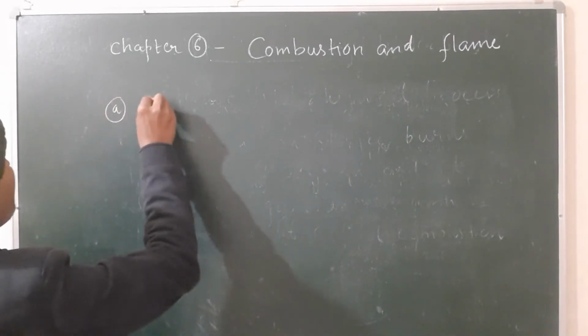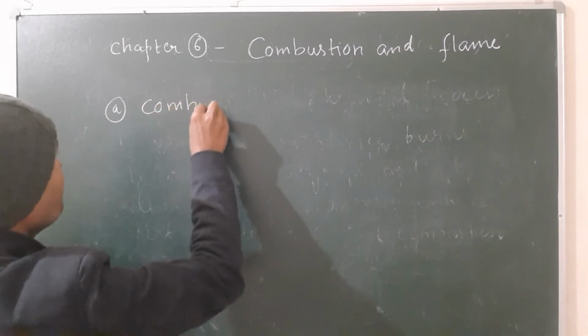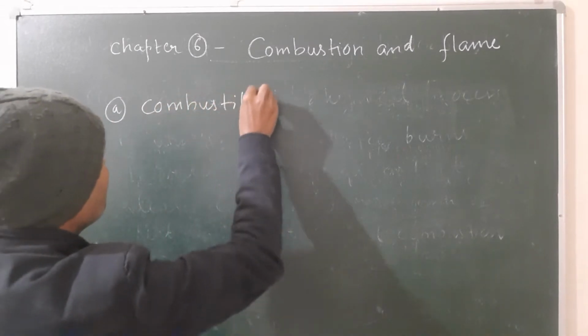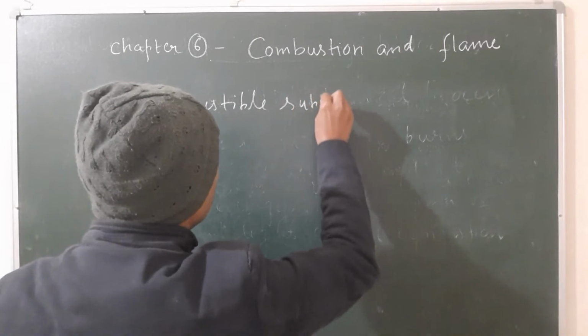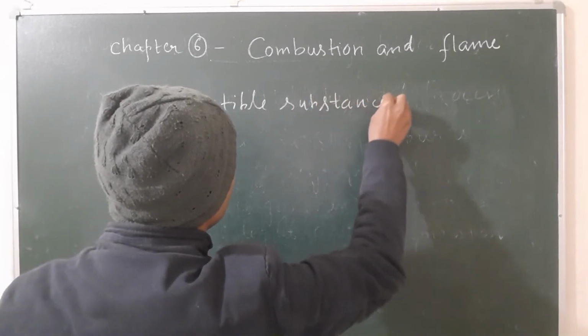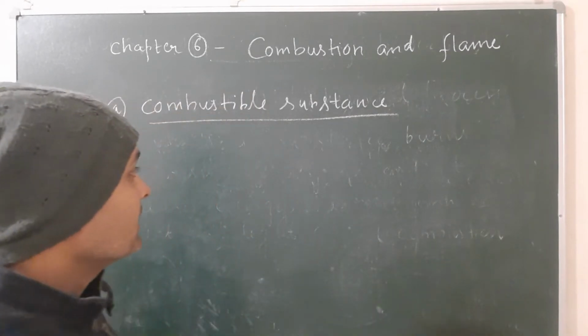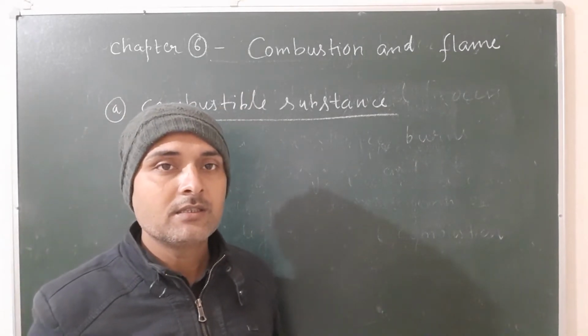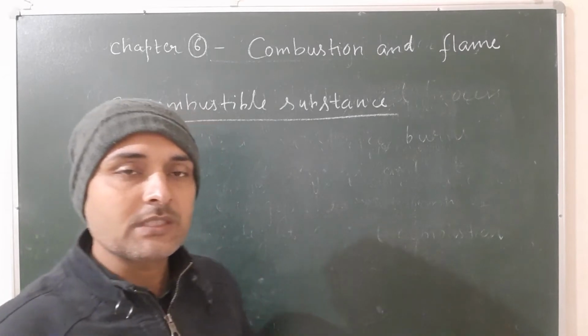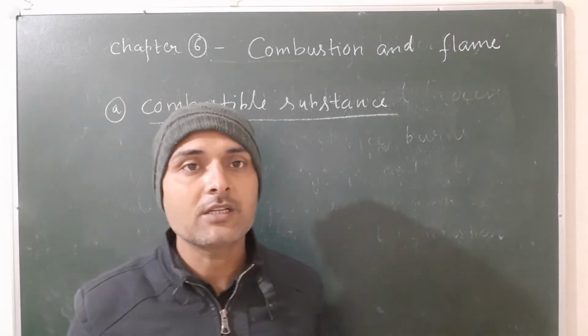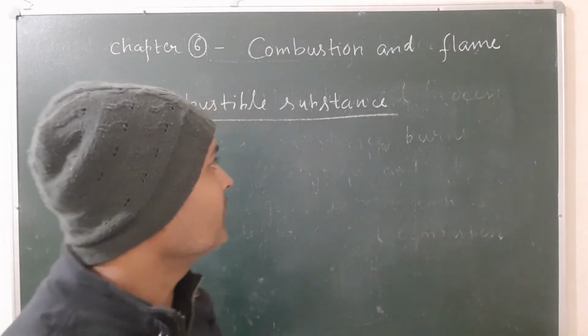First one, what is combustible substance? The various substances that burn in presence of oxygen easily, along with it releases heat and light, are called combustible substances.